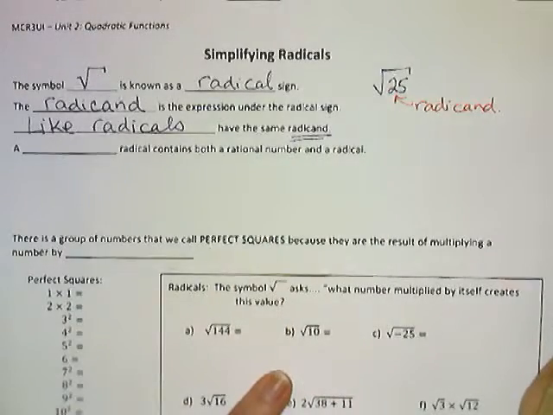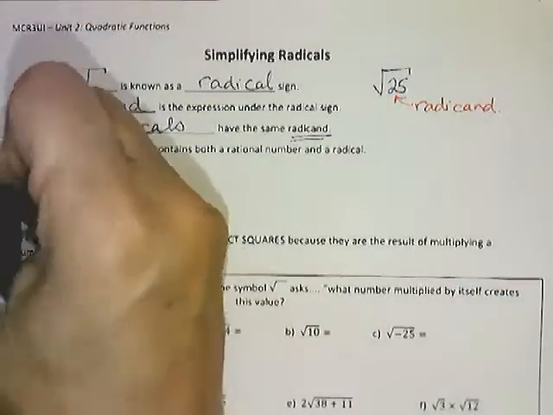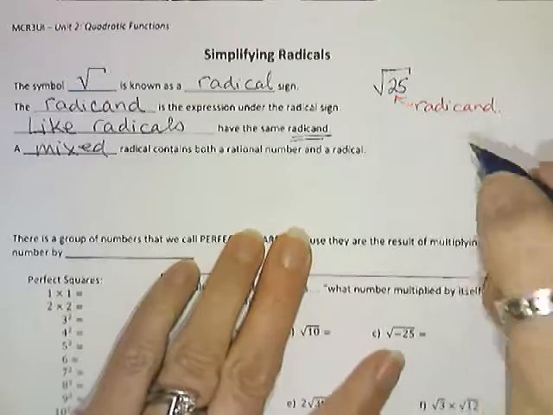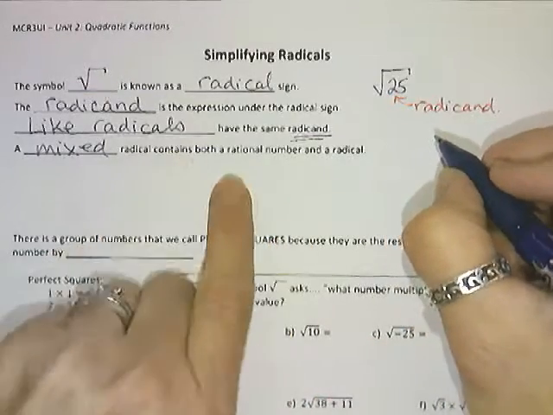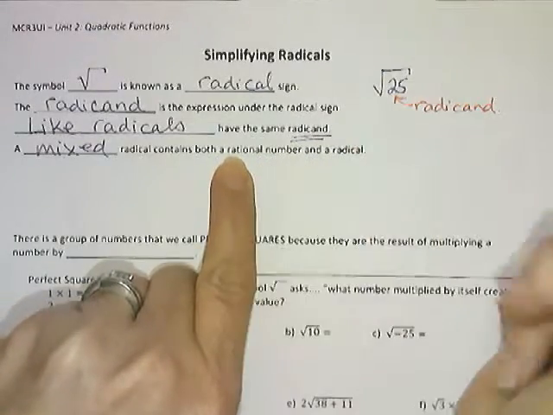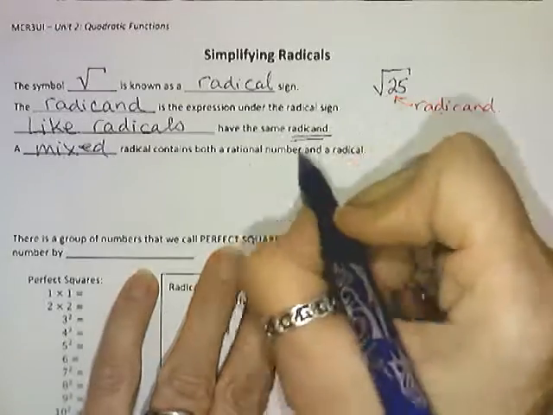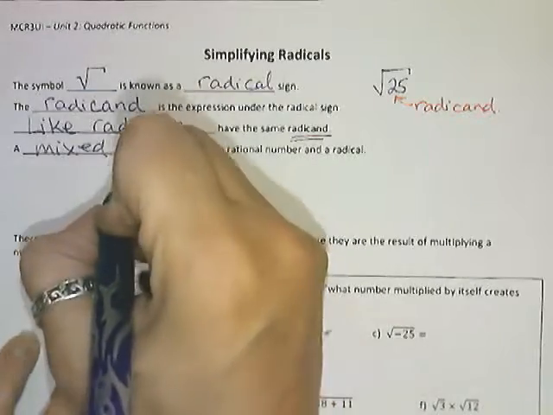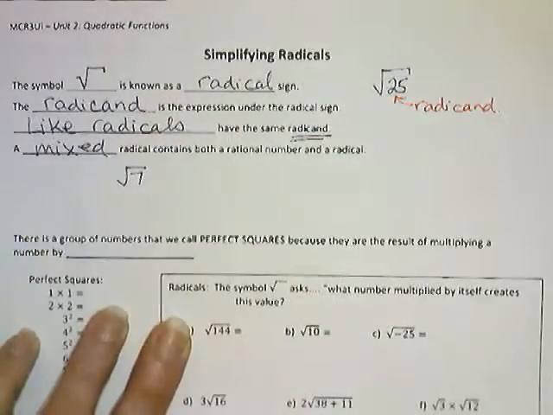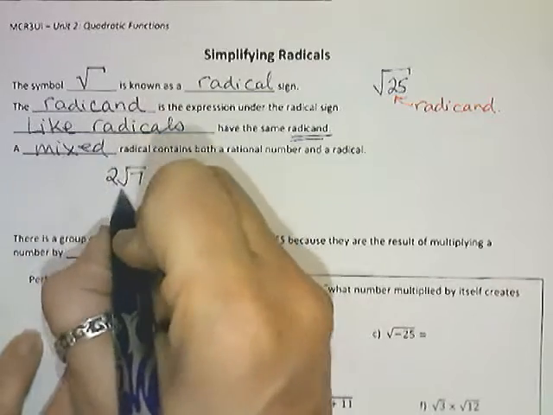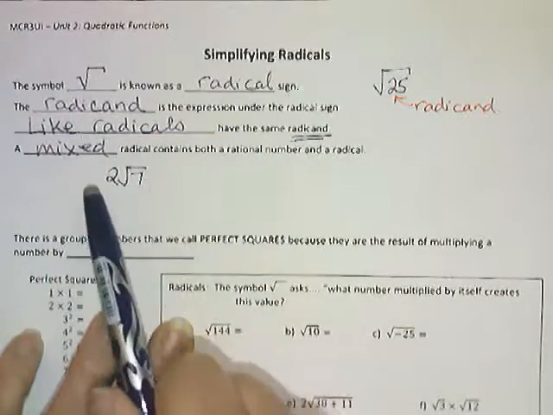And so, for example, we would have to look at mixed radicals to talk about two different radicals that are like radicals. And what I mean by that is a mixed radical can contain a rational number that just is all negatives, all positives, all decimals, fractions, all of those numbers in the rational number system. And so a root 7, now there's no nice answer to that. It's some decimal value that would have to multiply by itself to get you a 7. But I could talk about having two of those root 7s. And then this would be a mixed radical.